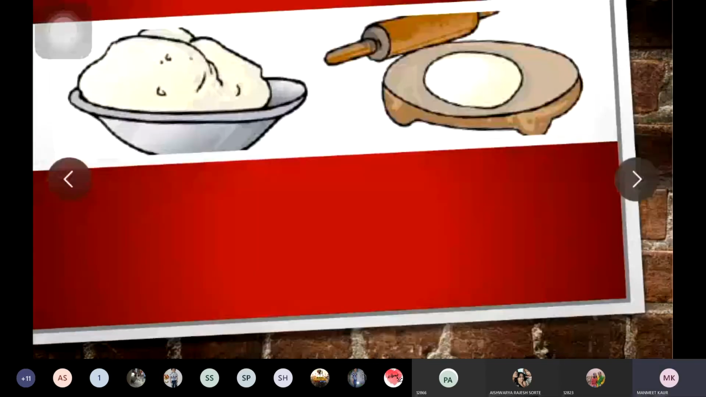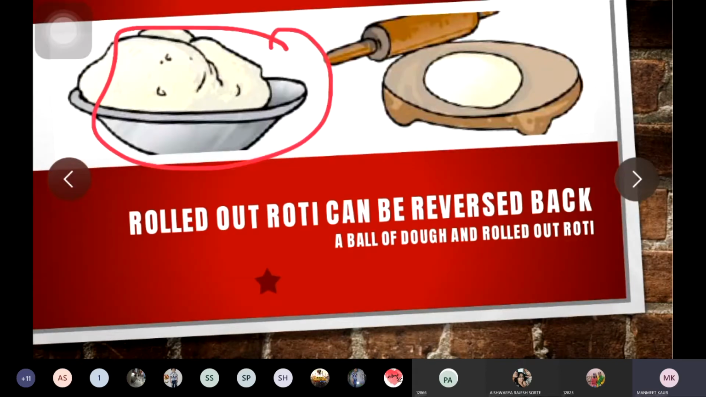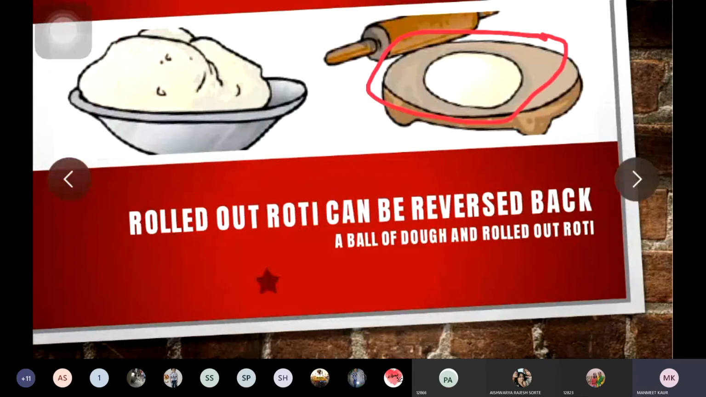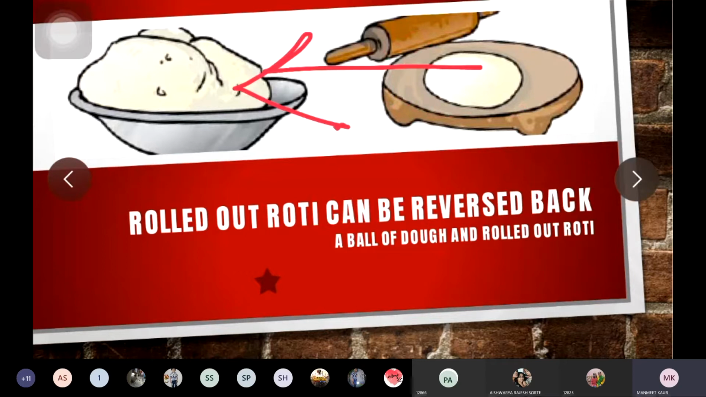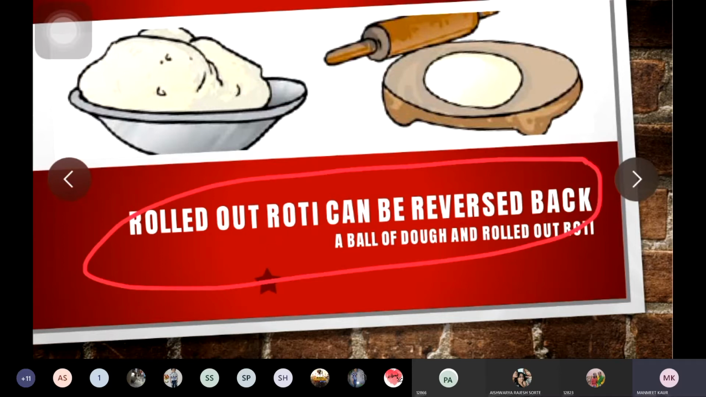You can see in this one, this is dough. Now what you have done, you rolled out a roti out of this dough. You can see this roti. Now I am thinking that this is not the perfect shape. So what I will do is, again I will put back this roti into the dough. So it is reversible. Rolled out roti can be reversed back. So this is the third example of reversible change.